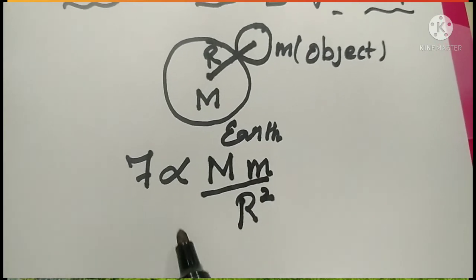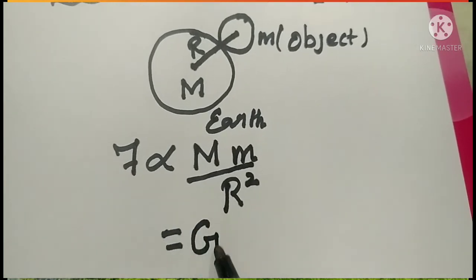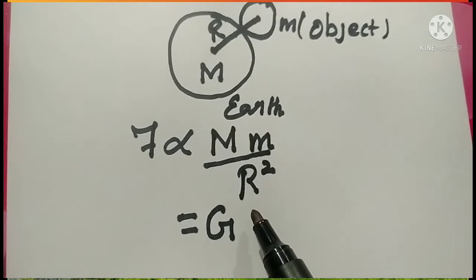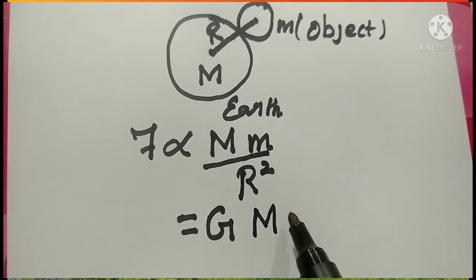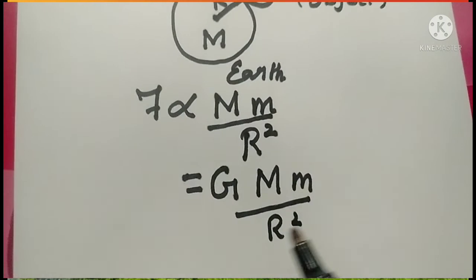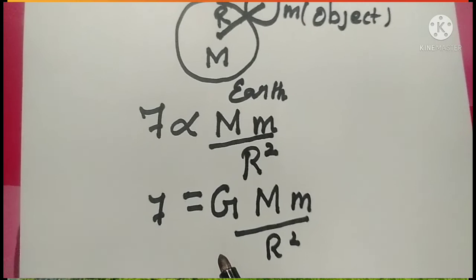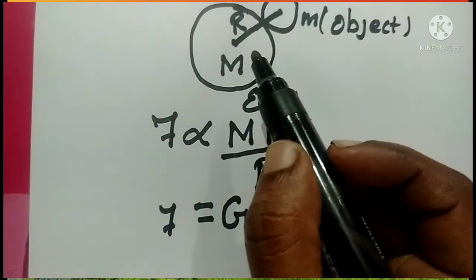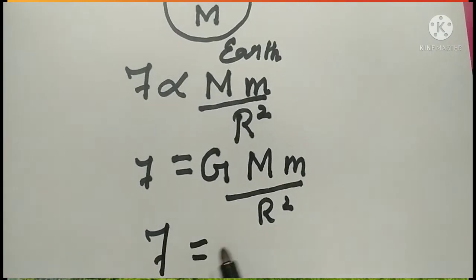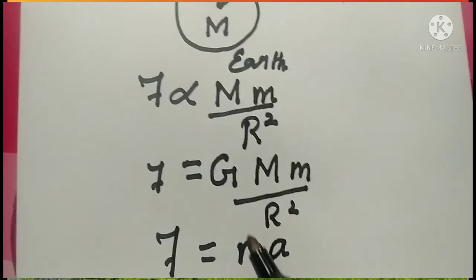Now if you are taking this proportionality, you have to write it with one constant, that is the universal gravitation constant. So G be the universal gravitation constant. F is equal to G capital M small m divided by R square. Next, by using Newton's second law, we know force is equal to mass into acceleration.